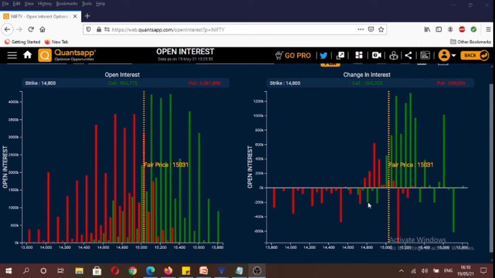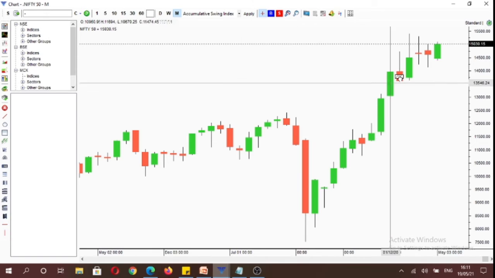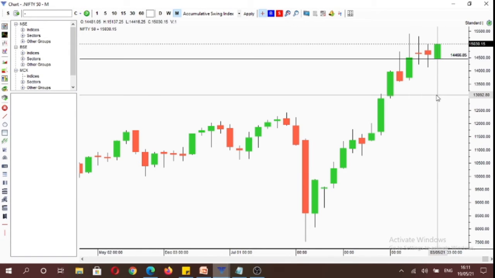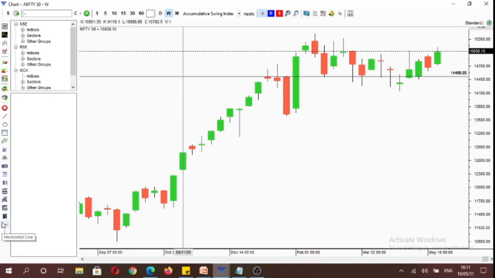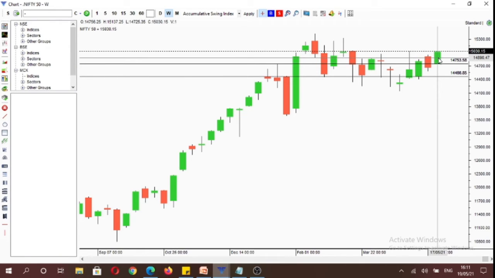And if you were to see what happened in puts, you will see that the highest amount of puts were written at 14,850 strike. If we analyze Nifty on multiple time frames, you will see on the monthly time frame, market is under control of buyers as it is trading above its open of 14,481, and on the weekly time frame as well, market is currently under control of buyers as it is trading above its opening price, which is 14,056.